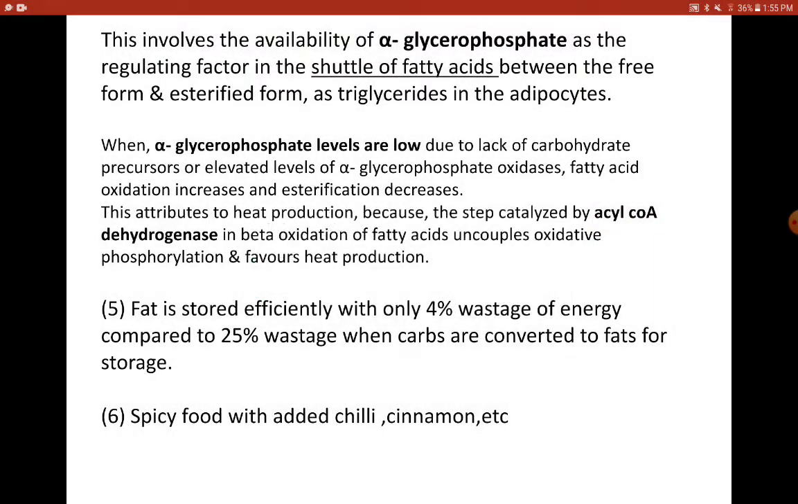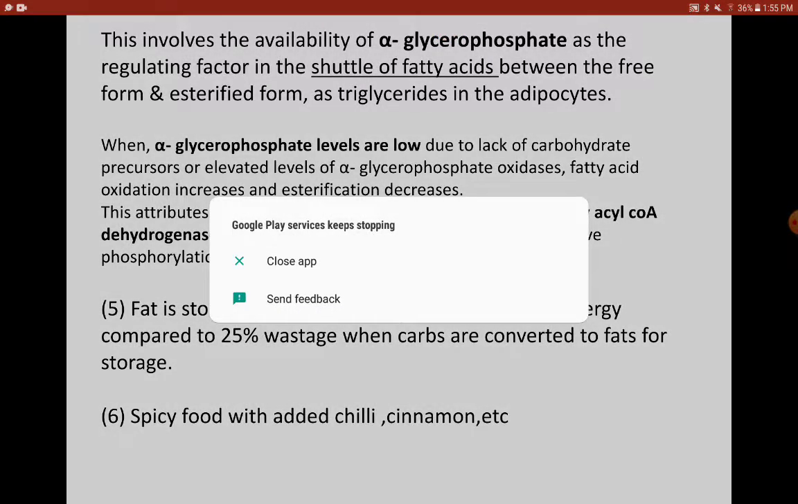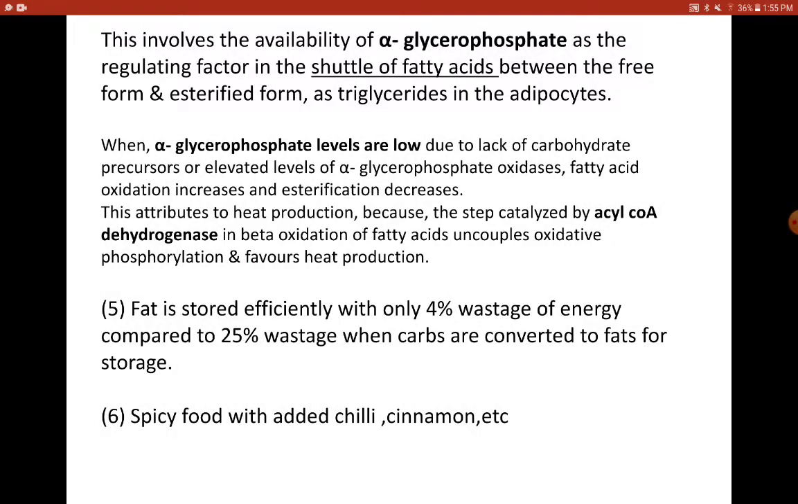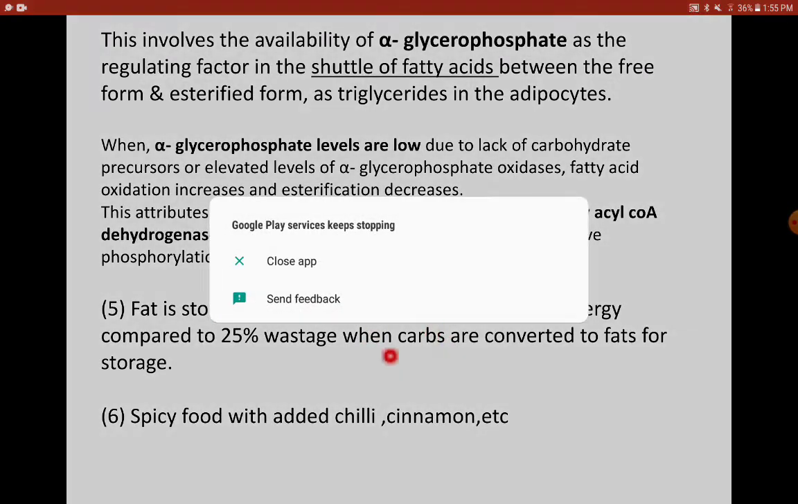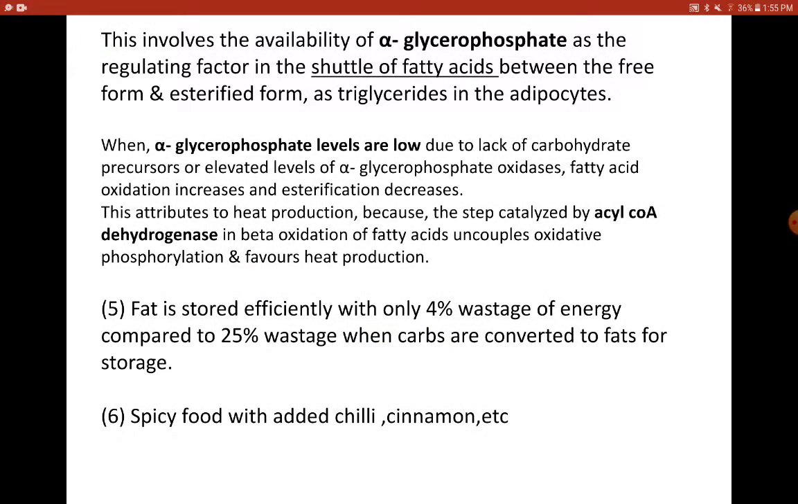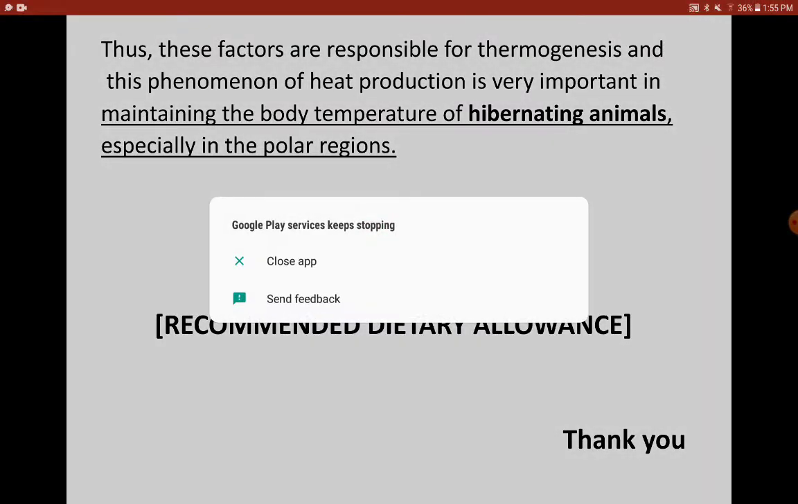So alpha glycerophosphate levels are definitely related with heat production. So fat is stored efficiently with only 4% of wastage, whereas 25% of wastage of energy is involved in converting carbs into glycogen or converting fats for storage. And spicy food with chili and cinnamon also increases heat production.